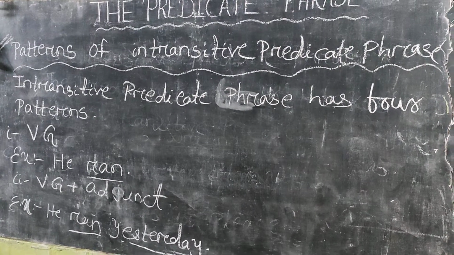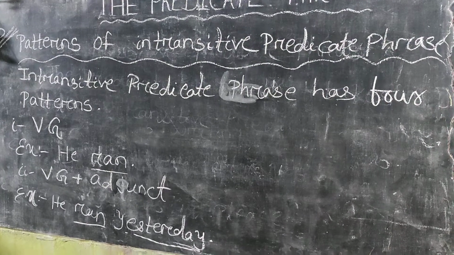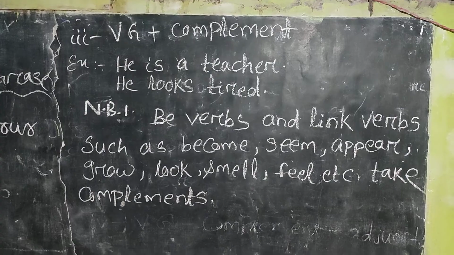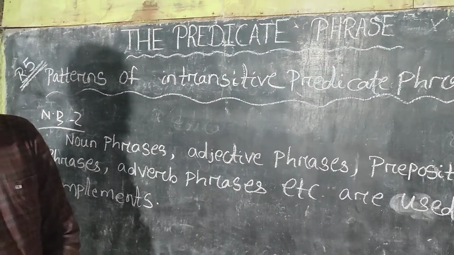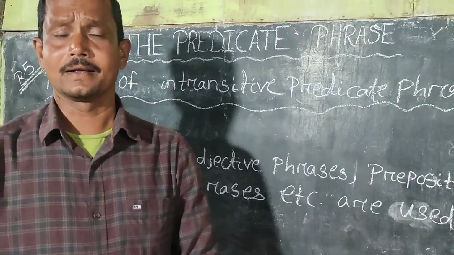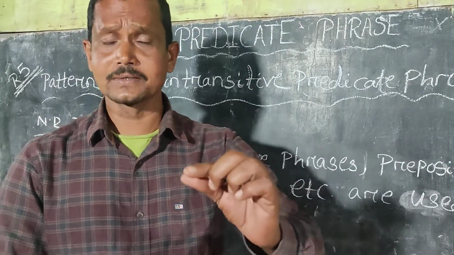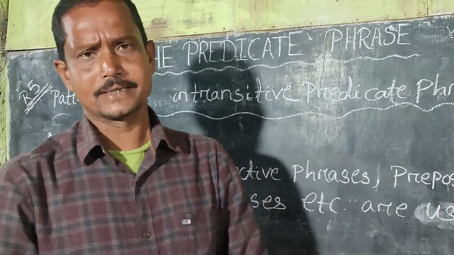Intransitive predicate phrase has 4 patterns. Pattern number 1, BG. Pattern number 2, BG plus adjunct. Pattern number 3, BG plus complement. The question arises, what the words are used after, or what the words are used as complements.